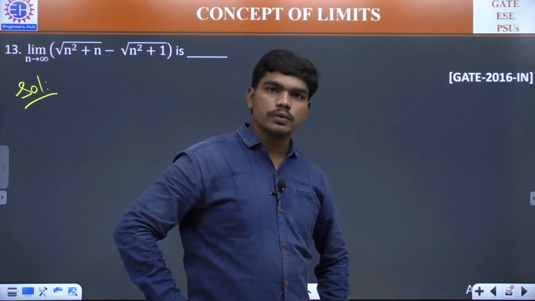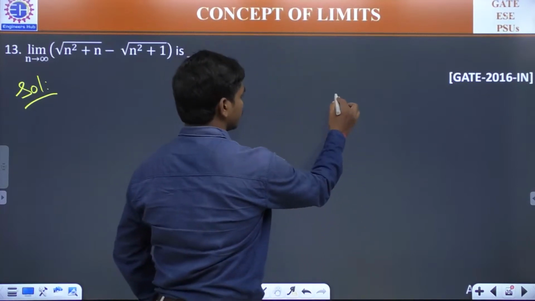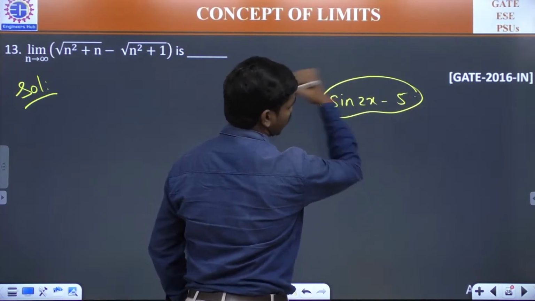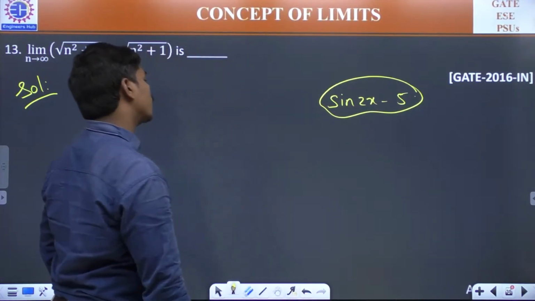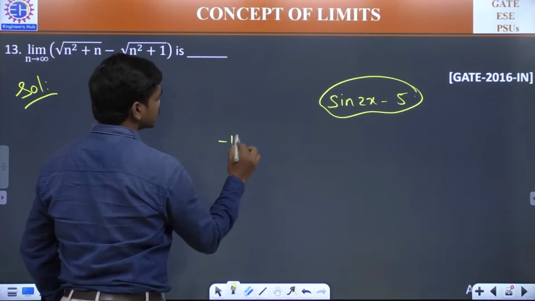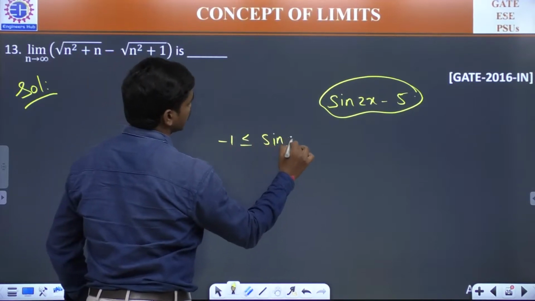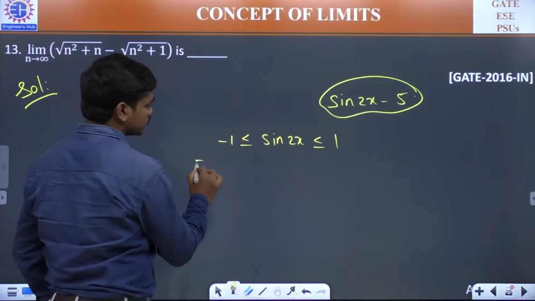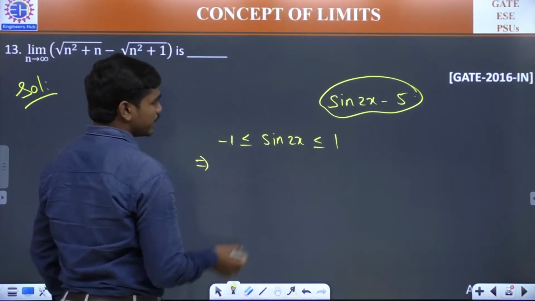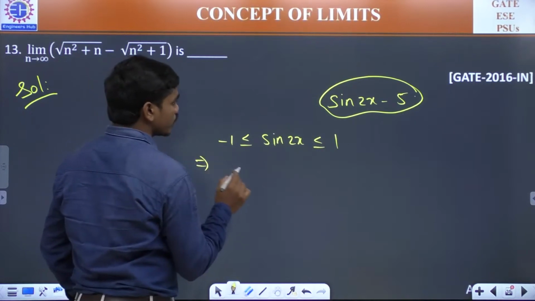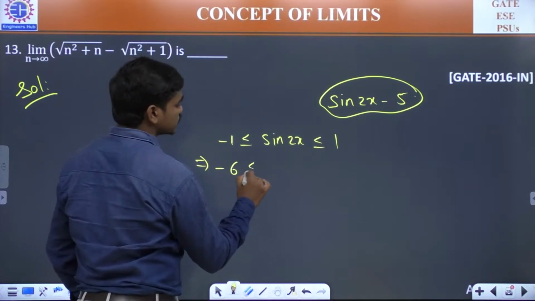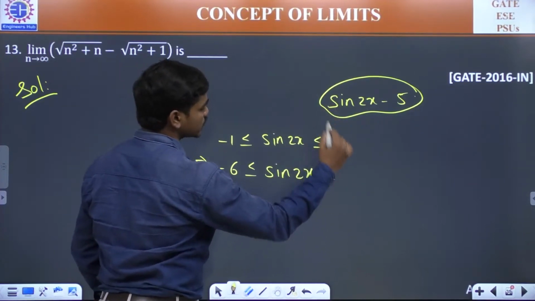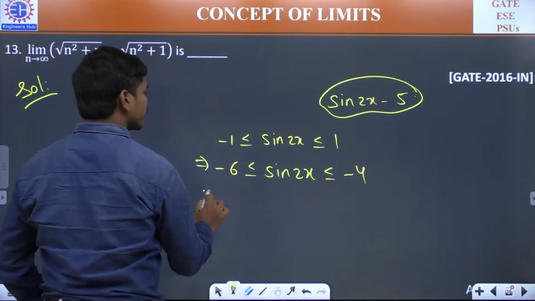You want the graph for sine 2x minus 5. See here. If you want to try to plot the graph of this, look. You know one thing, minus 1 less than or equal to sine 2x less than or equal to 1. Correct? You know this. Next, you need to subtract 5 from this. So, minus 1 minus 5 is minus 6 less than or equal to sine 2x minus 5 less than or equal to 1 minus 5 is minus 4, which means we can write,